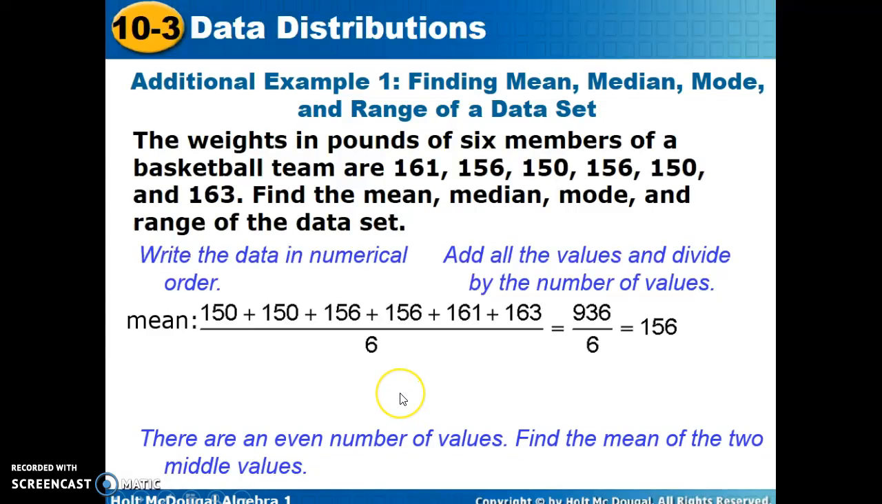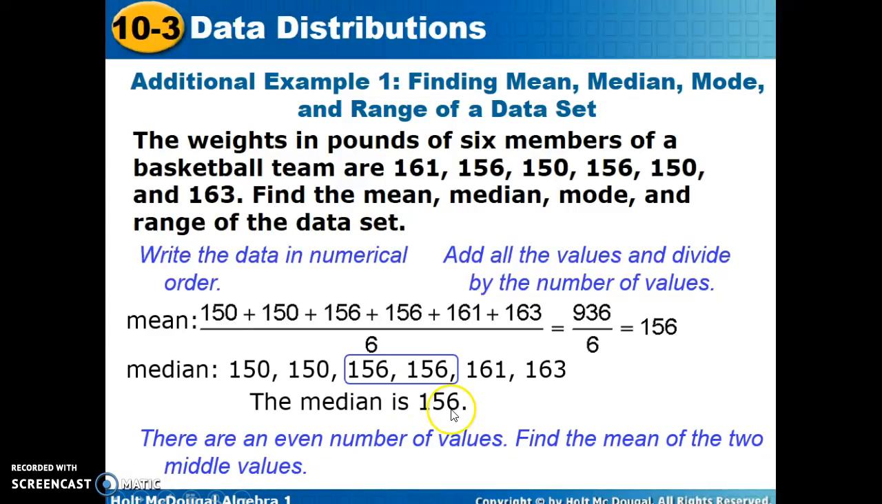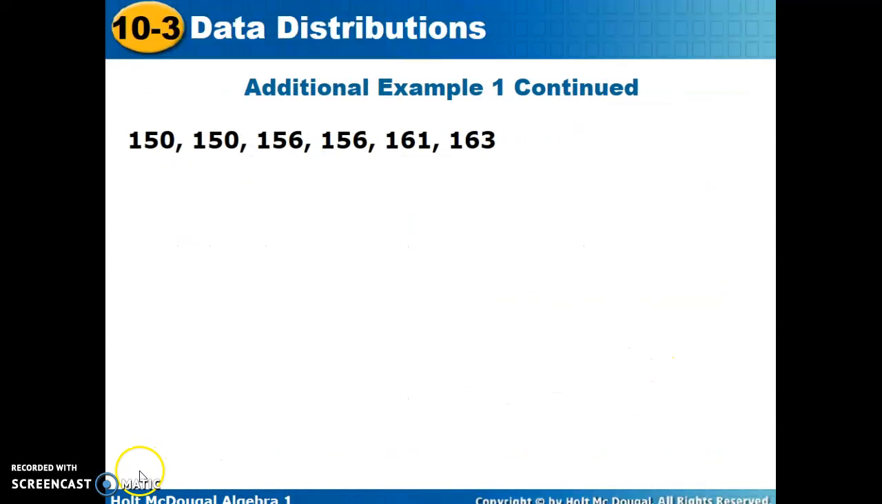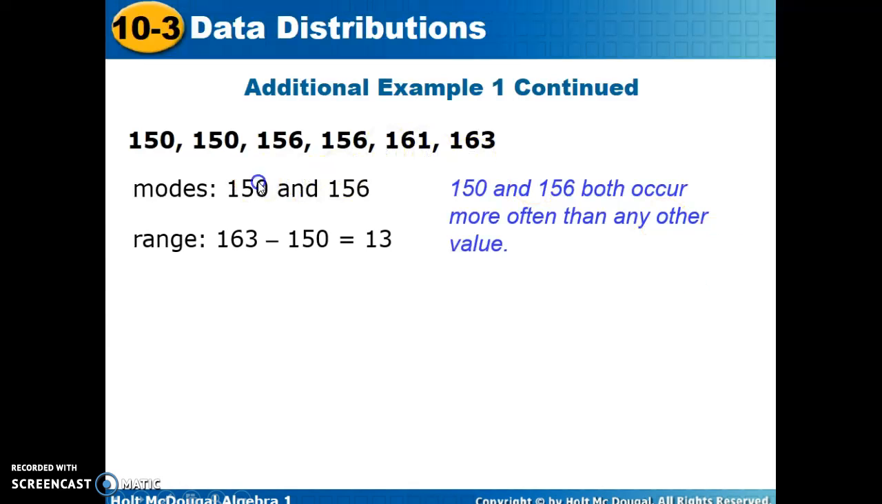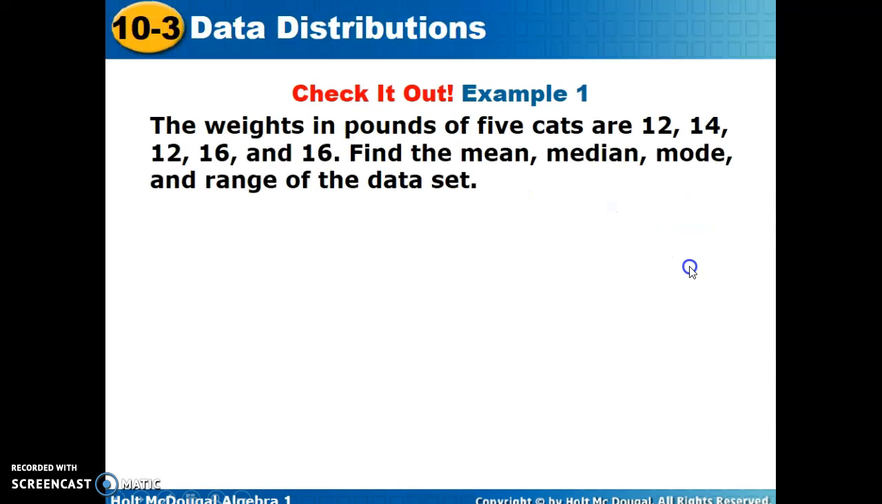There's an even number of values, so find the mean of the two middle values. In this set, we have two values in the middle. They happen to be the same, and their average would be that value. Additionally, to continue example 1, 150 and 156 both occur more than any of the rest of the values. We call this bimodal. We have two modes, 150 and 156, and to find the range, we take the greatest value, subtract the smallest value, and find the difference between the two.